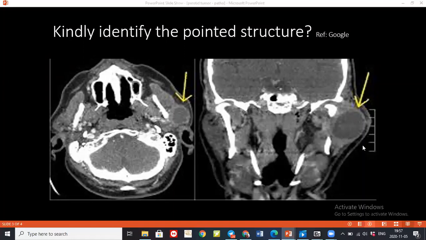See the extension of the tumor. It looks like there is extension to the underlying structure. That's why I'm saying, if it's unilateral, I also remember, I think that was Warthin's tumor. They had labeled it like this. Warthin's tumor is also a benign tumor, and on CT you can't differentiate between benign and malignant.